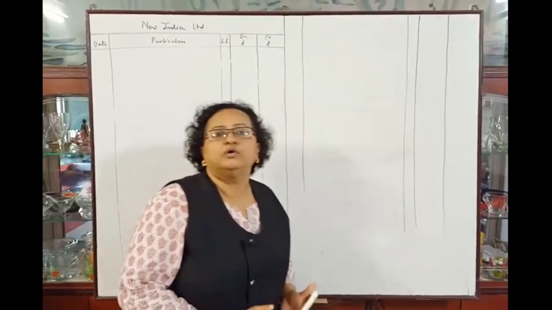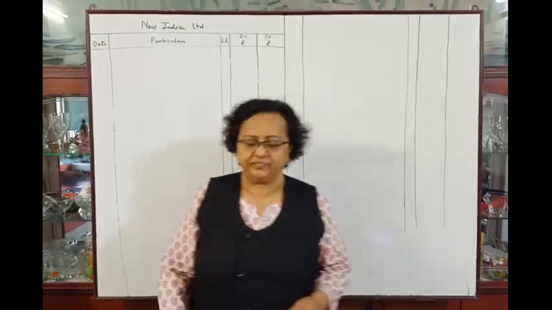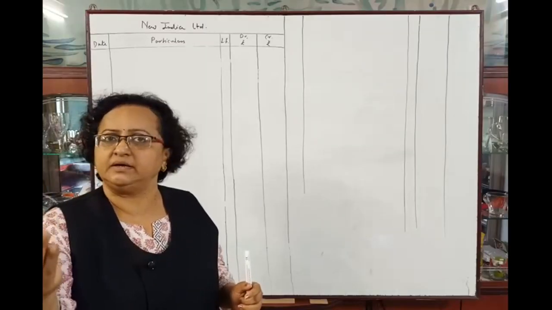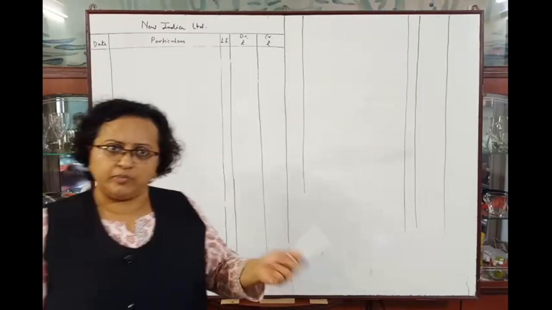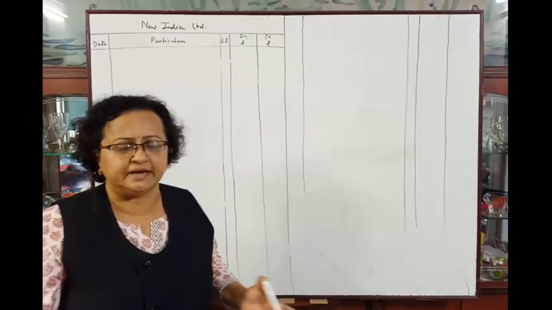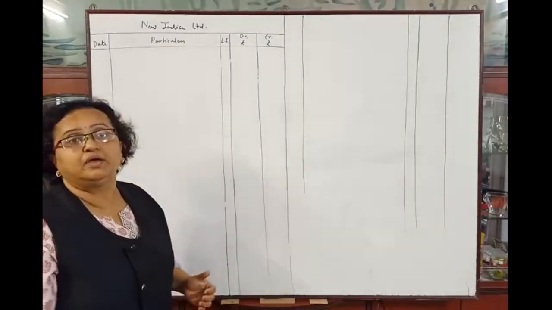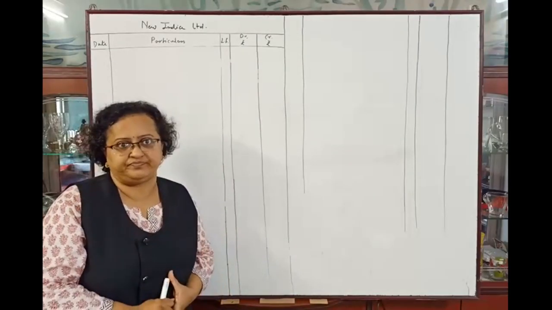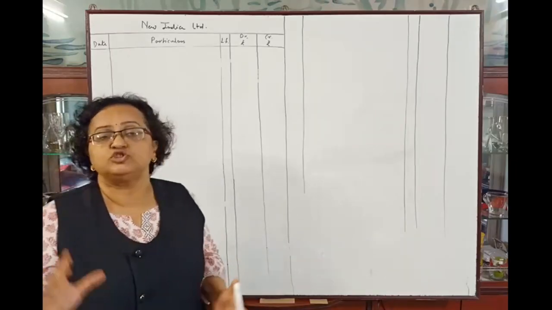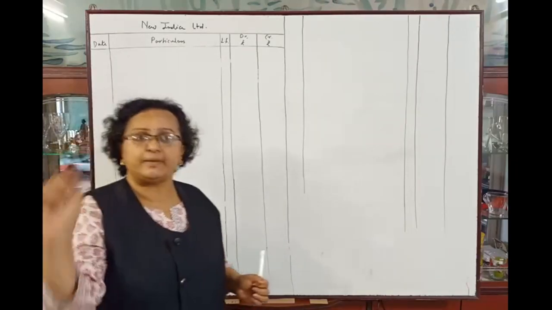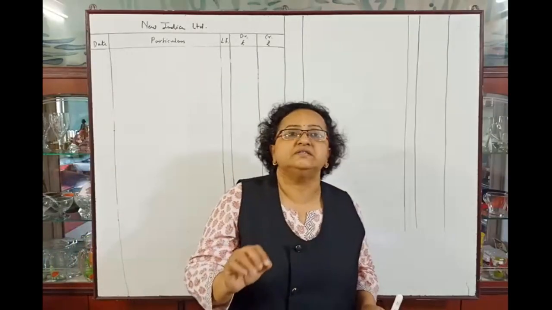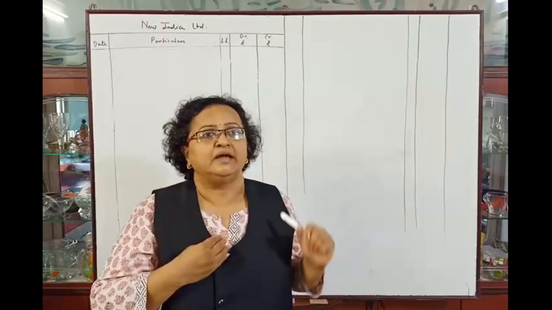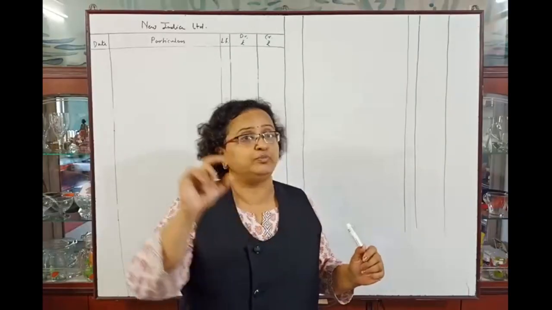Now we will solve one more problem today, where the shares were issued at premium by the company. In this problem, New India Limited, this is the name of the company, has registered capital of rupees 40 lakhs divided into shares of rupees 10 each. Registered capital, it means this is the authorized capital. Rupees 40 lakhs is the amount of capital, and the shares are of rupees 10 each.